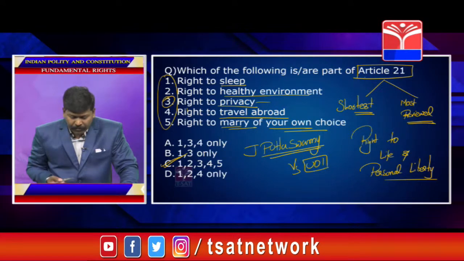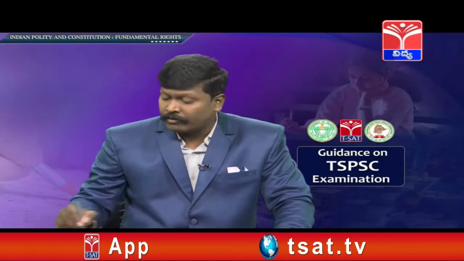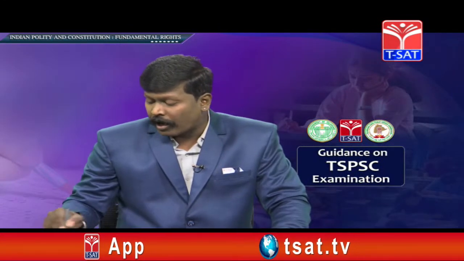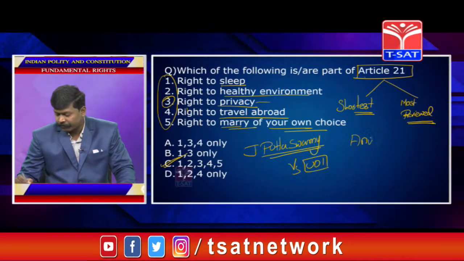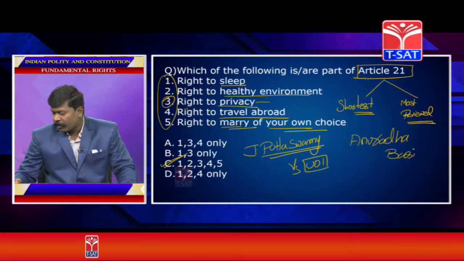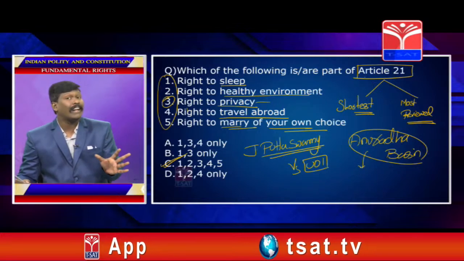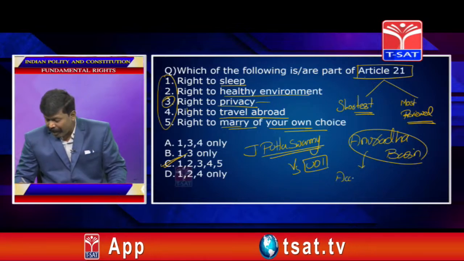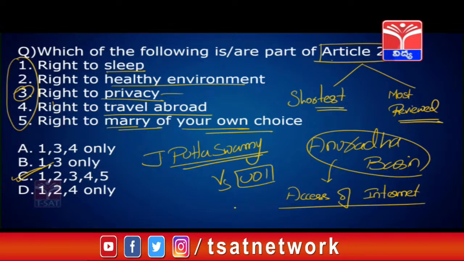Recently, there is a famous case called Anuradha Bhasin versus State of Jammu and Kashmir, where the Supreme Court declared the right to access the internet. Access to internet is part of Article 21.